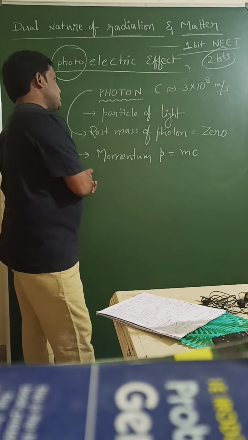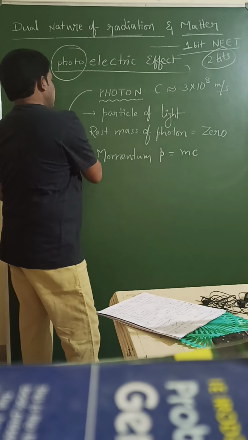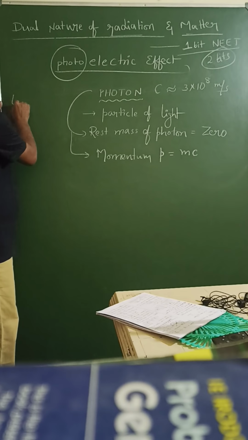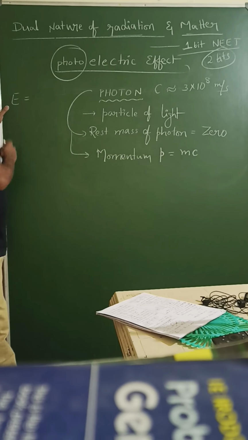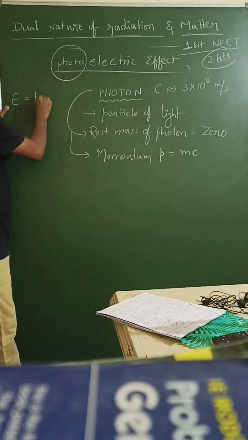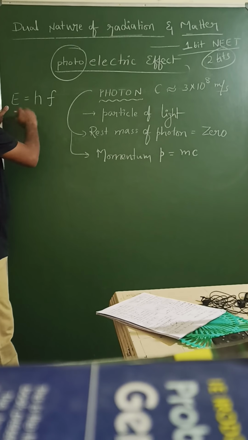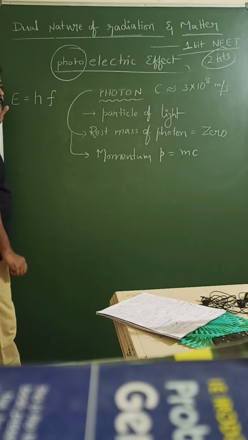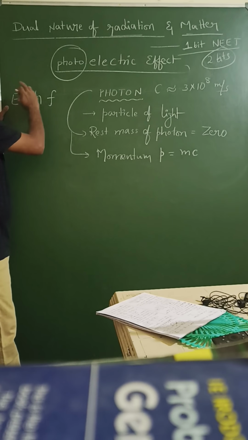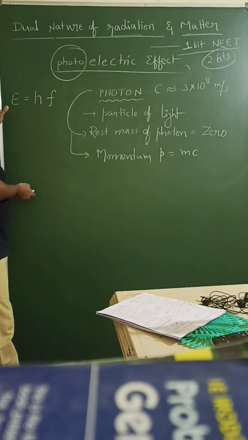Momentum. Next, energy. Energy of photon is E is equal to hf. H is Planck's constant. Tell me the value of Planck's constant, H value. Anybody? Okay, 6.625 into 10 power minus 34. F is frequency. Frequency is represented by either f or nu.